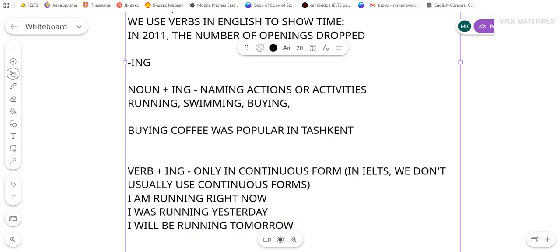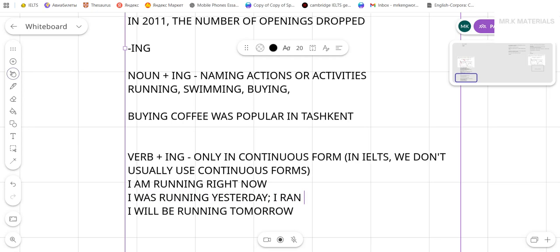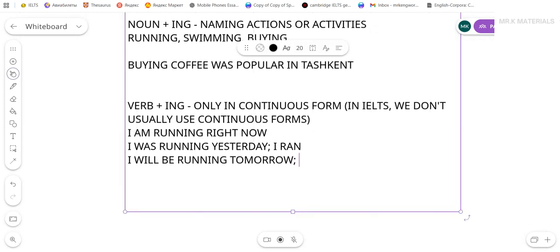tomorrow. Now, in IELTS writing, almost nothing happens right now. And when talking about the past, in IELTS writing, we don't use past continuous. We use past simple. I ran. And again, we don't use future continuous. We use future simple. I will run. That's it. Yes, there are some cases when maybe you will need continuous, but they are very rare.